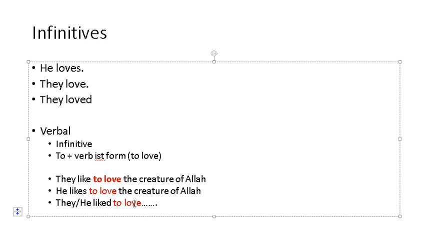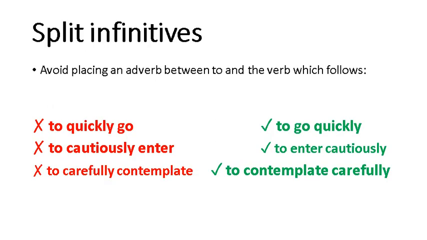So that's the principle we are studying in the error, split infinitives like these ones. Here you can't split them and you can't put this adverb in between, except there are a few conditions which look quite awkward. There you can use it, but usually and most of the time you can't split it up like this one. You have seen this example: to cautiously enter. To enter cautiously is the right one, whereas to cautiously enter is wrong, because enter is the verb and to plus enter is infinitive.